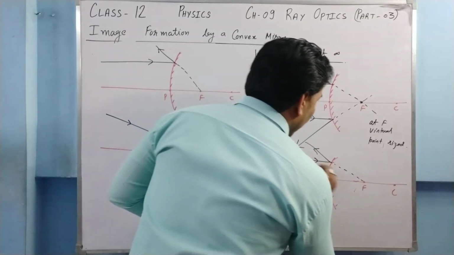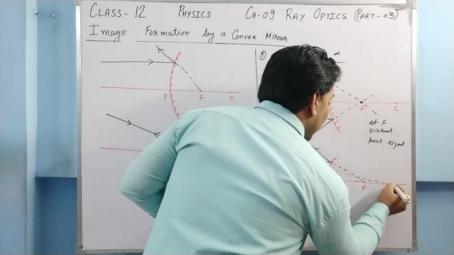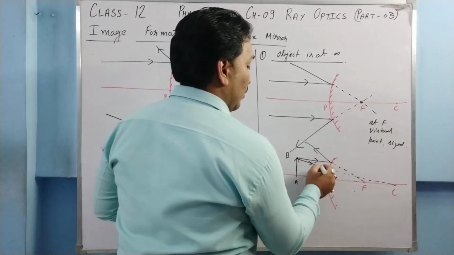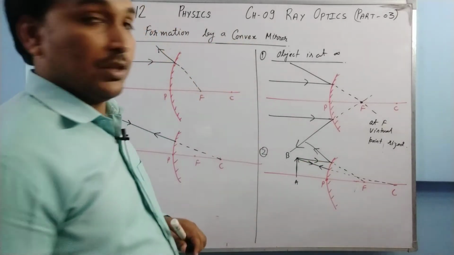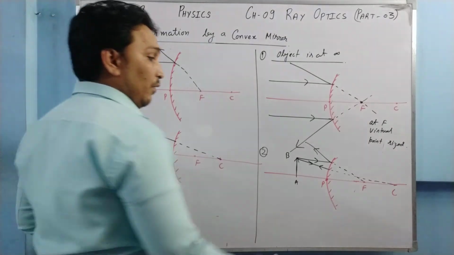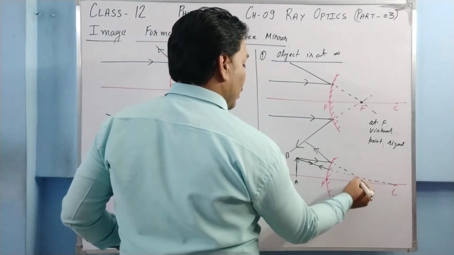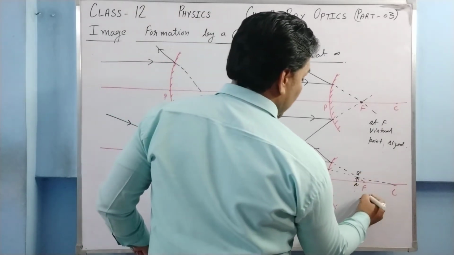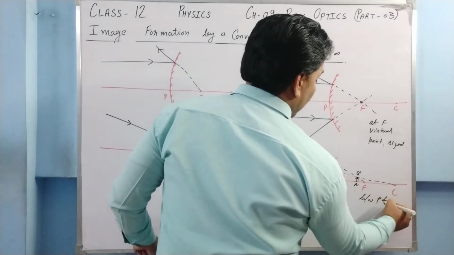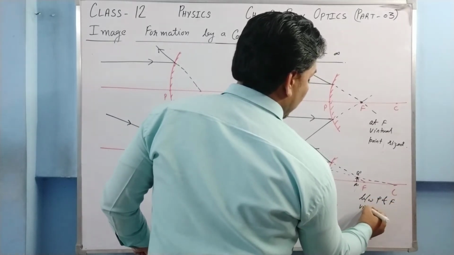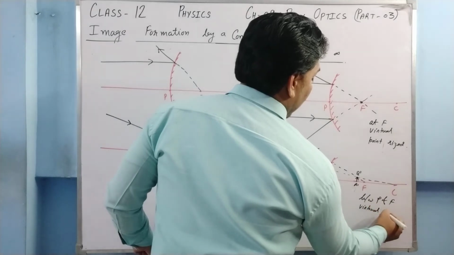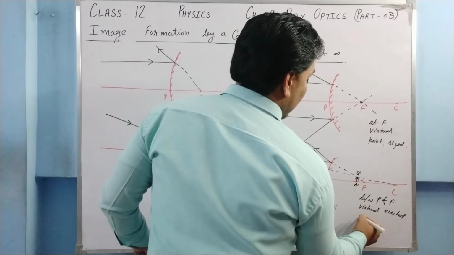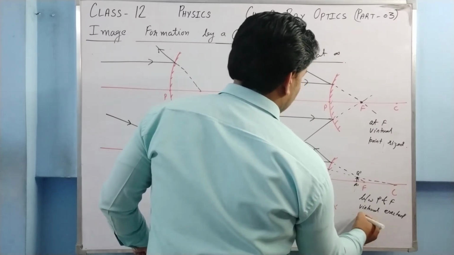Another ray will go like this, as on extending it passes through the center of curvature, so it will retrace its path because it is falling perpendicular on the mirror. We get an intersection point somewhere here, which is A dash, B dash. So the image is formed between P and F. Image is virtual, and as you can see, it is erect also, and the image is smaller than the object.